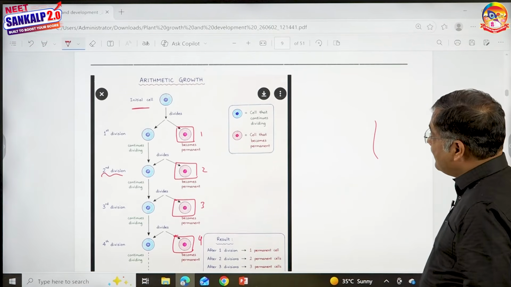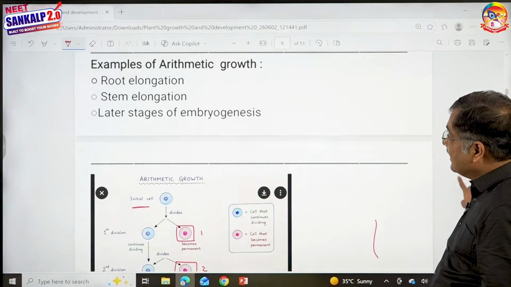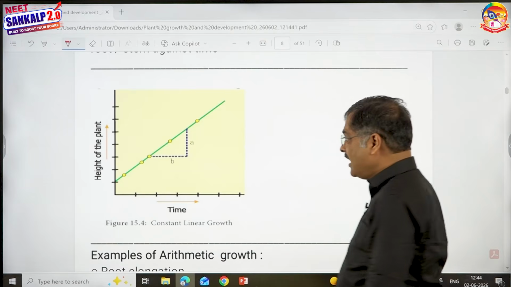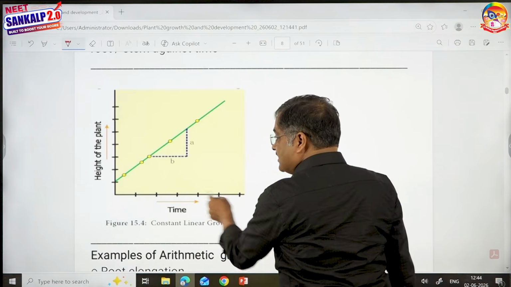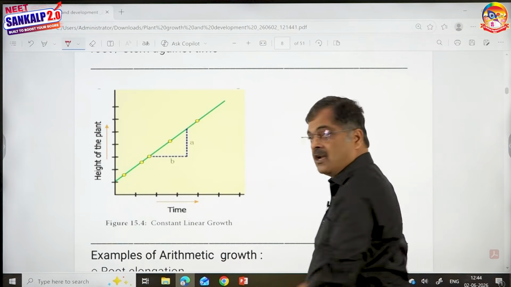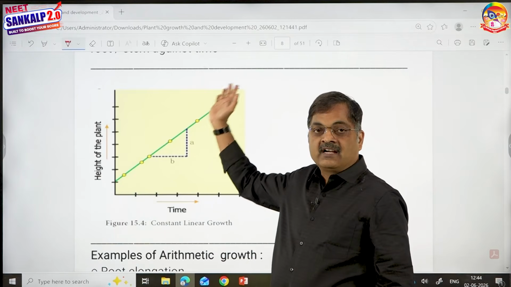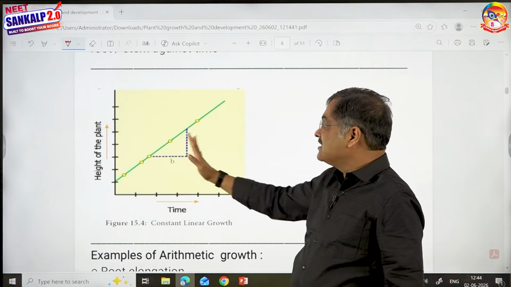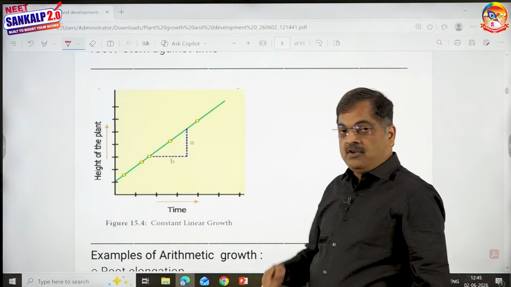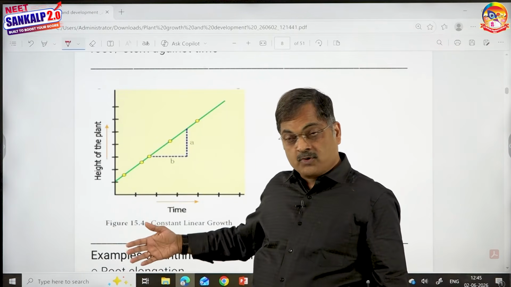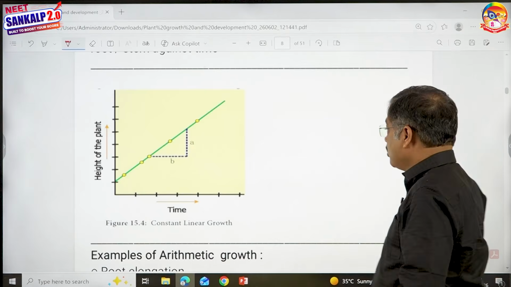So it's very clear from this diagram that with increase in time, the increase is more or less uniform. This type of growth gives a linear curve, a straight line, and this is said to be arithmetic. You heard in mathematics 1, 2, 3, 4, this is arithmetic progression. This type of growth is seen.